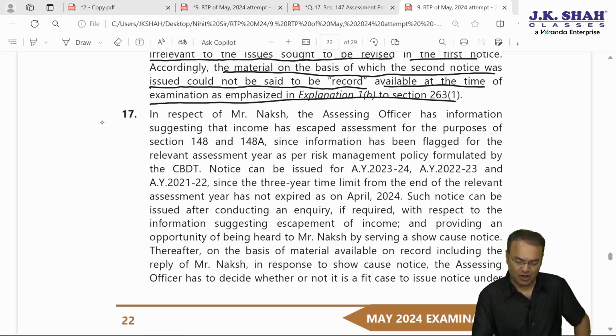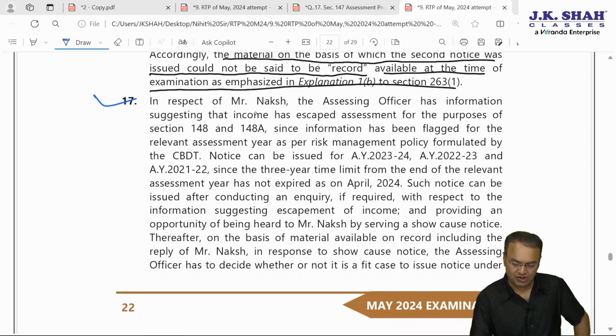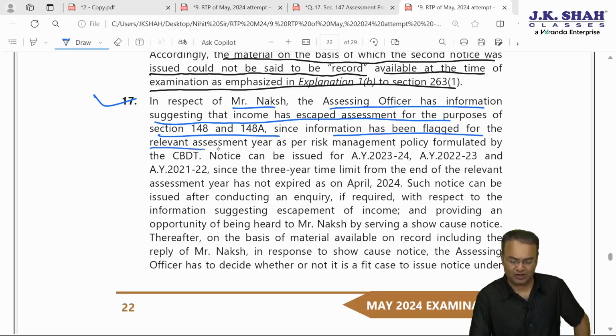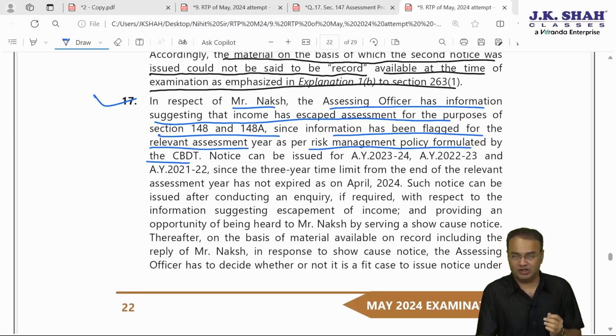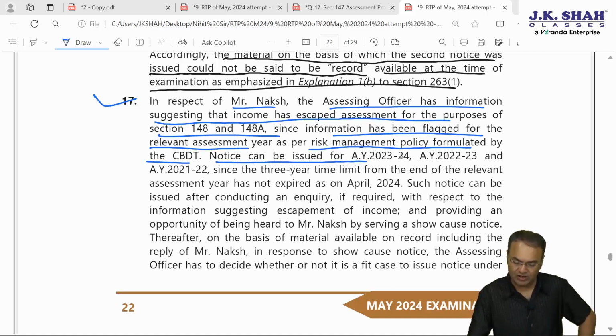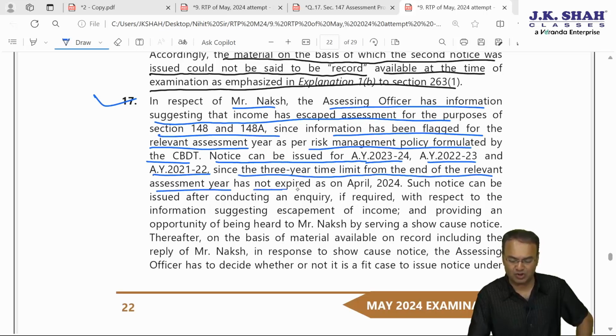Question 17, in respect of Naksh. In respect of Naksh, the assessing officer has information suggesting that income has escaped assessment for section 148A, since the information has been flagged for the relevant year as per the risk management policy formulated by CBDT. That we already discussed. Even for Ramesh also, because search is conducted. Notice can be issued for AY 23-24, 22-23 and 21-22 only, for 3 years, since the 3-year time limit from the end of the relevant assessment year has not expired as on April 2024, the month in which the AO intends to issue